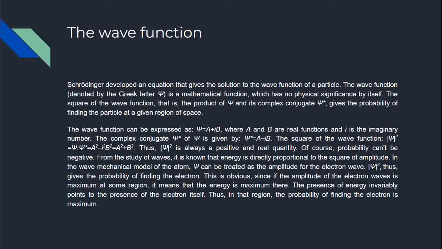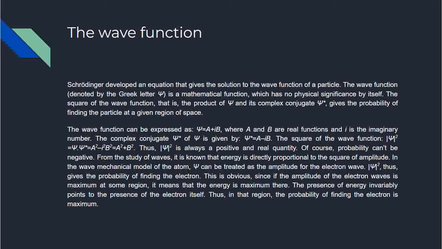The wave function. Schrodinger developed an equation that gives the solution to the wave function of a particle. The wave function, denoted by the Greek letter psi, is a mathematical function which has no physical significance by itself. The square of the wave function, that is the product of psi and its complex conjugate psi star, gives the probability of finding the particle at a given region of space. So psi into psi star, that is mod psi squared, is the probability of finding the particle at a given region in space. That has the physical significance, but psi by itself has no physical significance. Psi is the wave function.